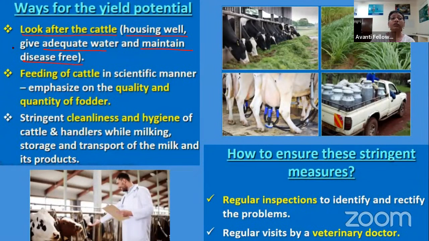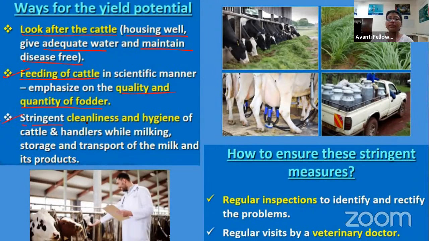Nice. Second is feeding the cattle. That means we have to take care of their nutrient value. The food which we provide to them should have a sufficient amount of nutrients. Depending on the breed of the cattle, we have to provide different types of fodder. Fodder is the food which we provide, usually plant products, right? So we have to maintain their nutrition quality by providing an adequate amount and the exact quality, or we can say the sufficient type, of fodder.